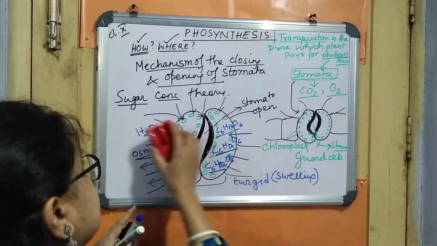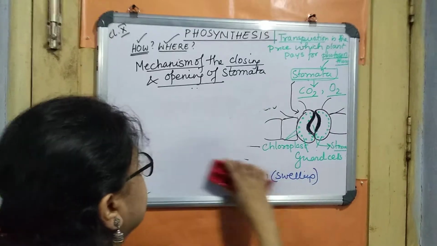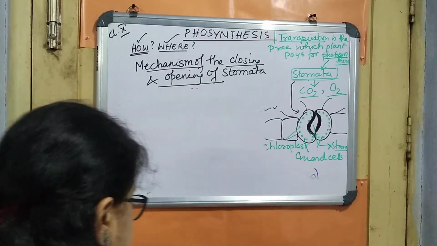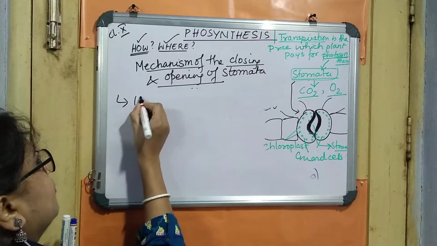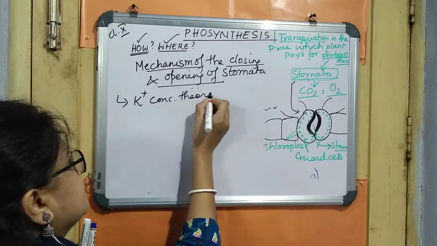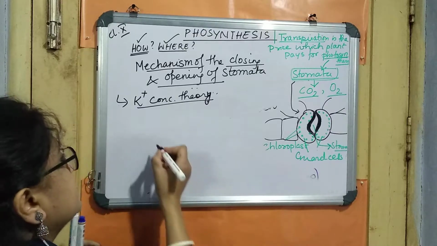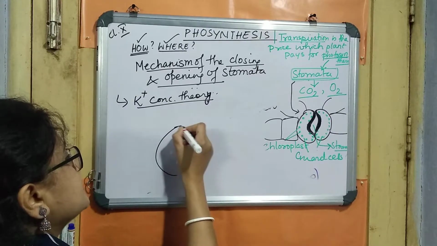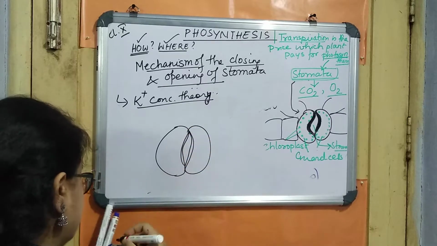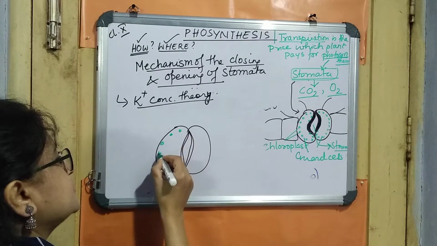Now I will be moving on to the next theory, that is the potassium ion theory. As we know, the mechanism of this potassium ion theory will remain almost the same, but we have to know where this potassium ion is involved. Potassium ion theory is the recent theory. So here again, if we make this guard cell in the same manner, there will be lots of chloroplasts, and they will be involved in the photosynthesis process.